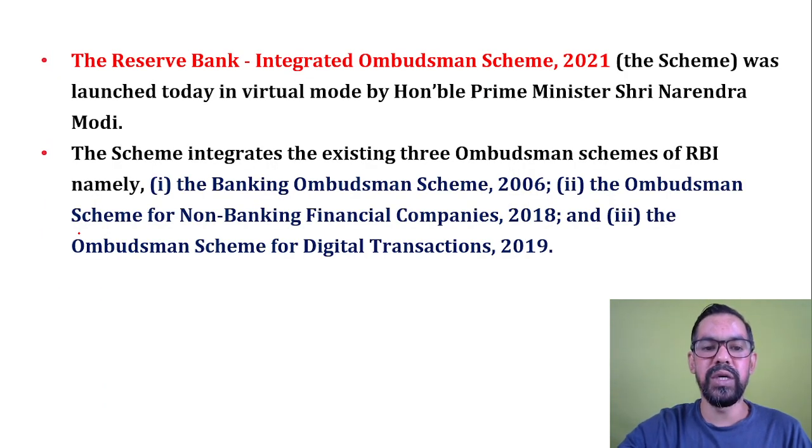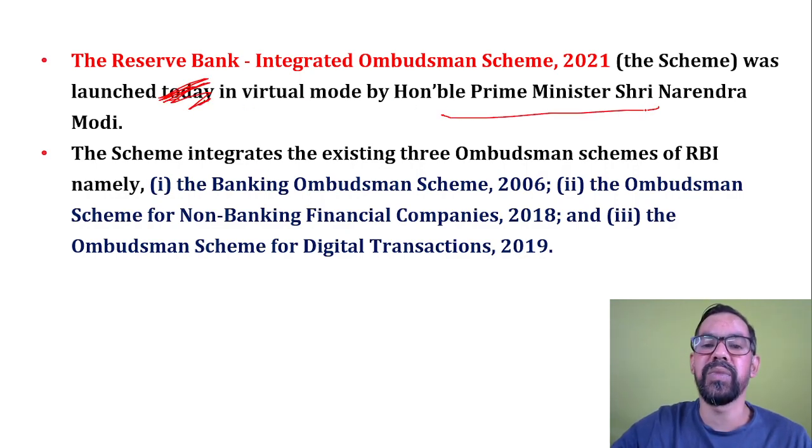The Reserve Bank of India Integrated Ombudsman Scheme 2021 was launched by Honorable Prime Minister Narendra Modi in 2021. This scheme integrated the existing three schemes.